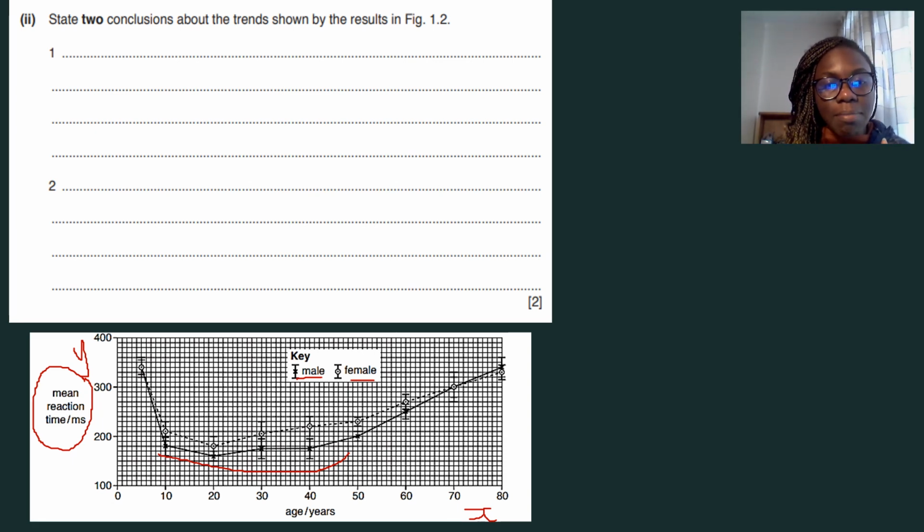So in this case, the mean reaction time, which is the y variable, is higher in females, because when you look at this, you can see that the lighter indicators or lighter markers are at the top, while the darker ones are at the bottom over there. All right, so mean reaction time in females is higher at most ages. For most of the ages, it's actually only the same at the age of 5, it seems, and maybe at the age of 80 it's almost the same. But for most ages, and also at 70, but for most ages, mean reaction time is high in females.